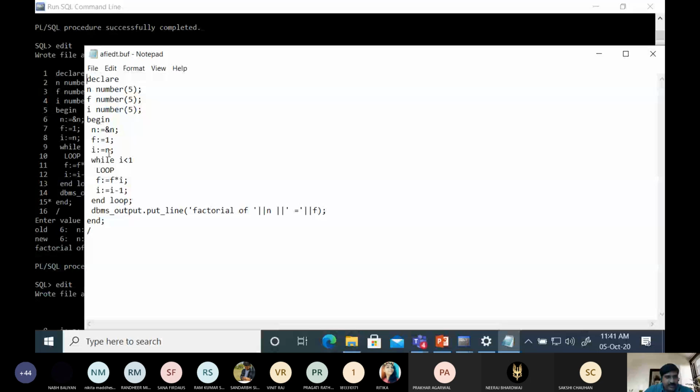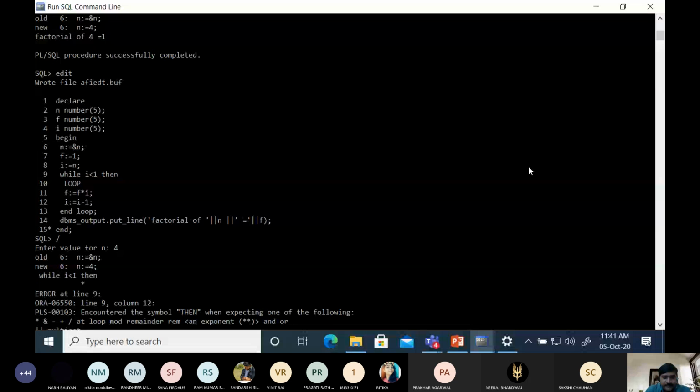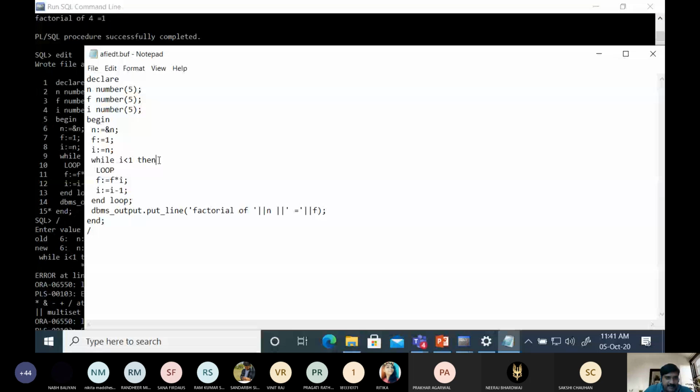So while I is less than, then loop, let me check. This is just like the English language, then is not allowed. So it may be a bracket. While I is less than